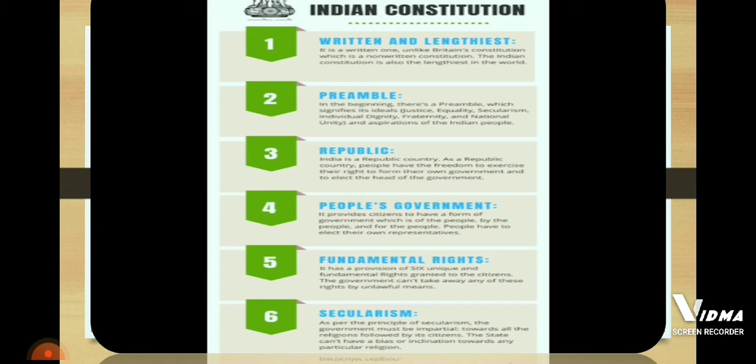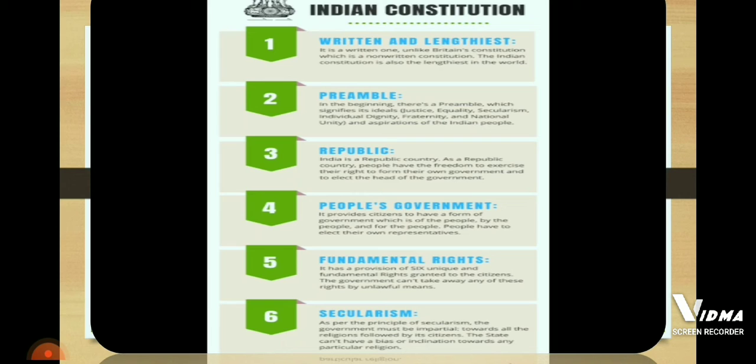Next, republic. India is a republic country. As a republic country, people have the freedom to exercise their right to form their own government and to elect the head of the government. Okay, so we have a republican government. We can choose our leaders here.